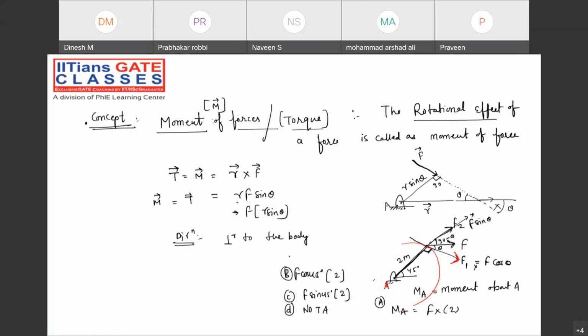So what is the correct option? F cos 45 into 2. Somebody will argue with me, sir, F sin 45 is also the same thing, right? But what about the theta? If theta is other than 45, then it is different. A very, very important thing, please note it down: for whatever moment or torque is generated, we need to apply the force perpendicular to the body. That's it, right?